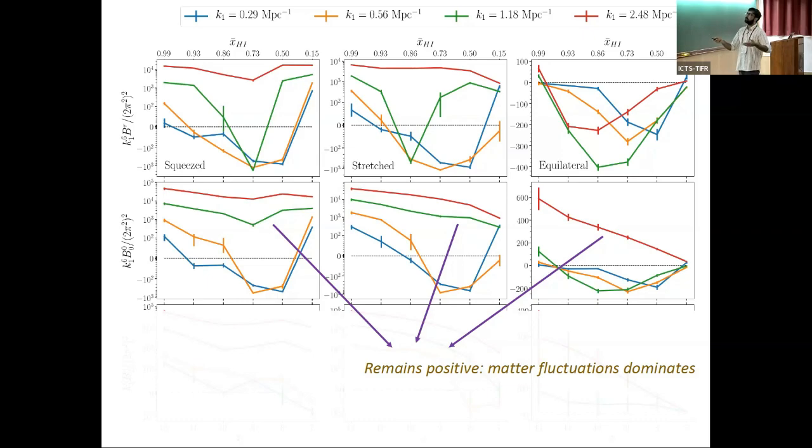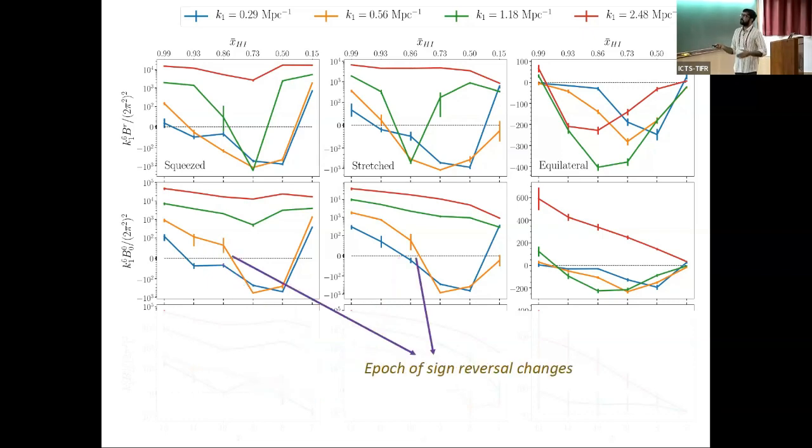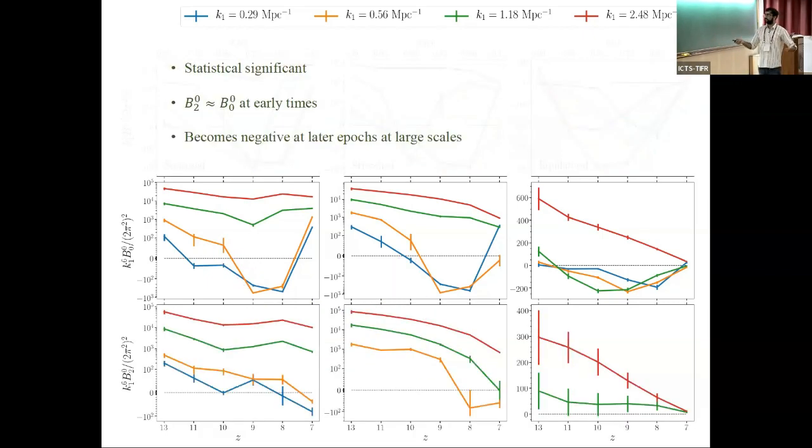This is because the matter fluctuations dominate, and for lower values of K1, it remains positive for longer. So here it becomes negative at earlier epochs, but now it becomes negative at later epochs. So the epoch of sign reversal changes. We also calculated the quadrupole moment, so it's very statistically significant. We have done it for the first time for the epoch of reionization.